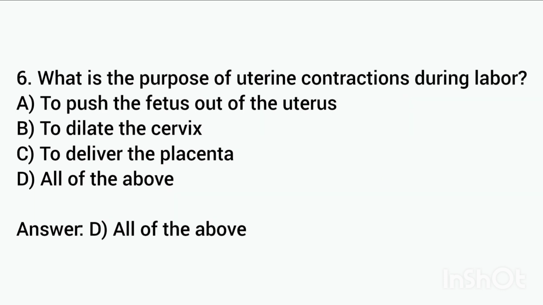Question number 6. What is the purpose of uterine contraction during labor? A. To push the fetus out of the uterus. B. Dilate the cervix. C. To deliver the placenta. D. All of the above. Correct answer is all of the above.